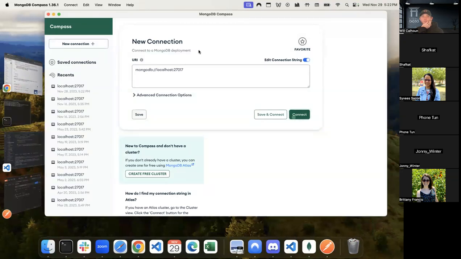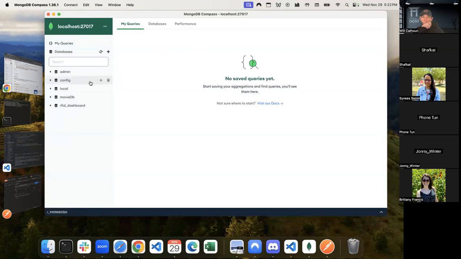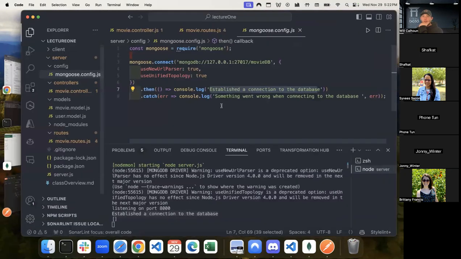Let's connect. Not yet. We haven't created anything, so it still is not showing up. So let's go ahead and do that. Now, we've seen this before, right? We've done a couple different things with our creation.